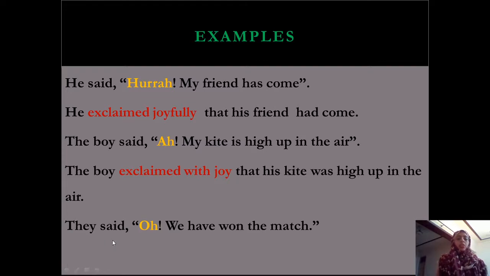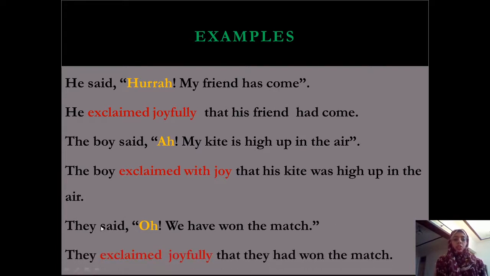Third example, they said, oh, we have won the match. So they exclaimed. Oh is the symbol of joy, and omission of comma, we use the conjunction word that, and instead of we we use they according to the subject, and the subject here is they. Present perfect is used here, so present perfect is changed into past perfect, had won the match.